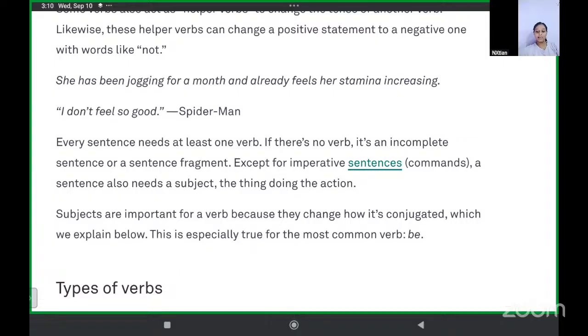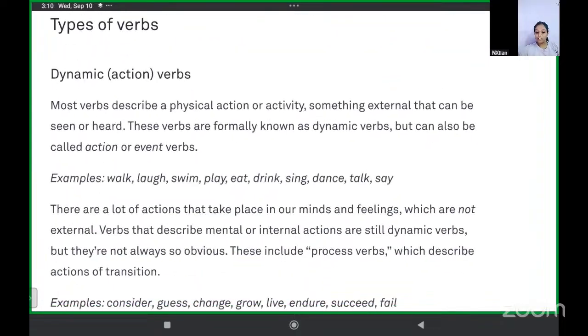Alright. Now, types of verbs. Let's take a look at what are the types of verbs. We have dynamic or action verbs. Most verbs describe a physical action or activity, something external that can be seen or heard. Okay, those words which can be seen or heard, external. Okay, and you can say that some action is taking place in the words. When the words are such words where an action is taking place, they are known as dynamic verbs.